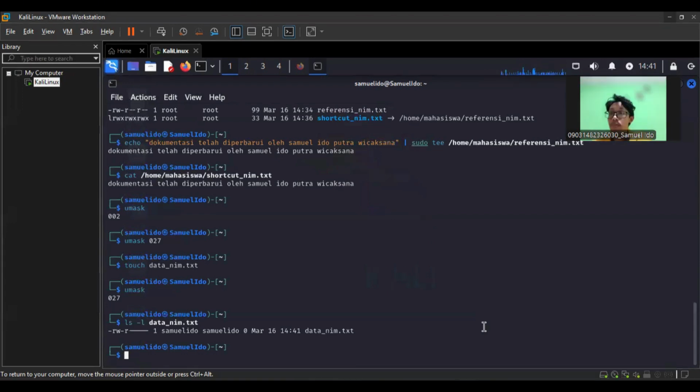C. Display the access permission of the data name txt file after it has been created. To display the access permission of the data name txt file, use the following command. ls -l displays a list of files in long listing format, including access permission.